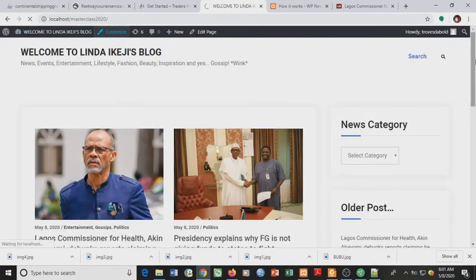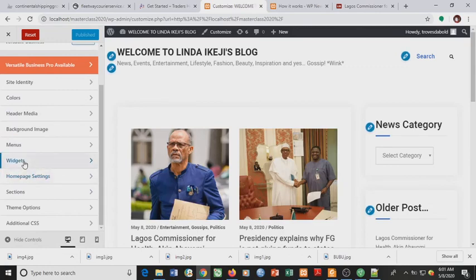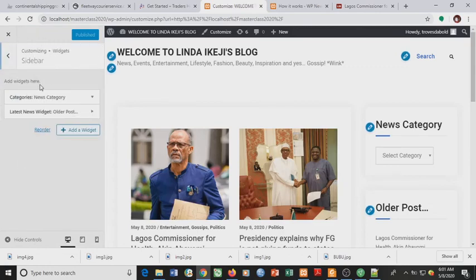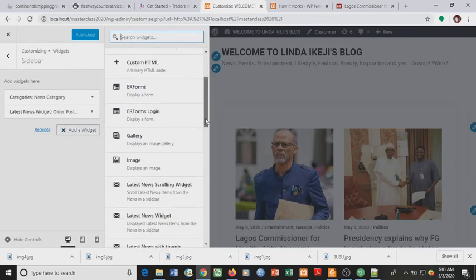The simplest way to add widgets. So we'll go to our widgets sidebar, add widget, then we'll look for our share buttons.